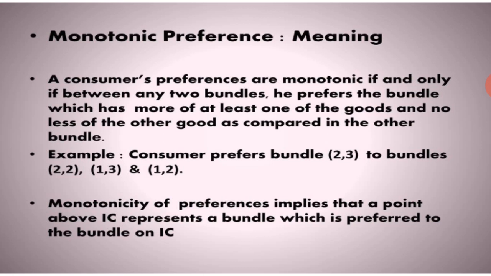Which bundle is available in more quantity, he will choose, and which commodity is available in lesser quantity, he will reject. So in front of him many bundles are kept, and he will choose the bundle which has more quantity above the lesser one.